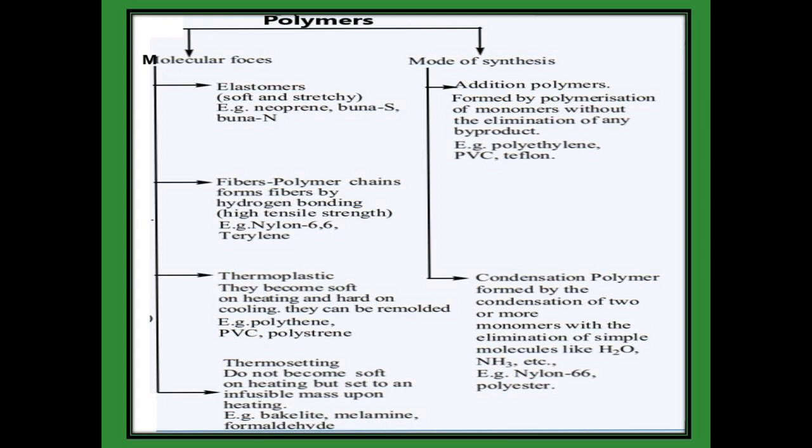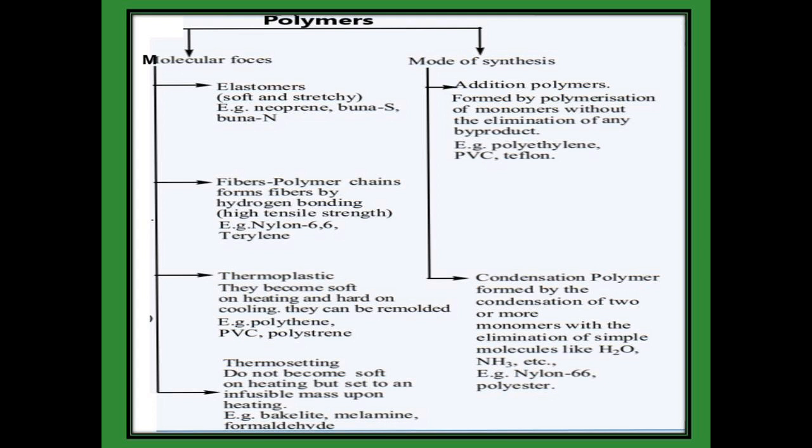Next is thermoplastic. On heating they become soft, and on cooling they become hard, so we can remold this type of plastic. For example, polythene, PVC, polystyrene. Thermosetting plastics do not become soft on heating, but they set into an infusible mass upon heating. For example, bakelite and melamine formaldehyde.